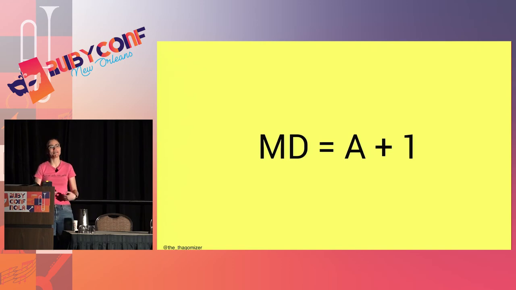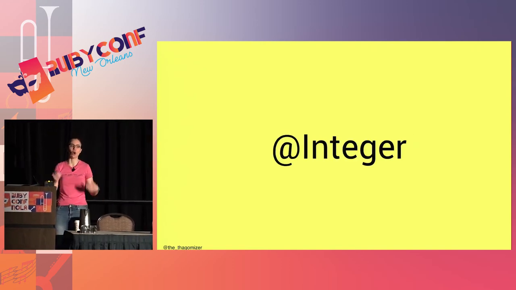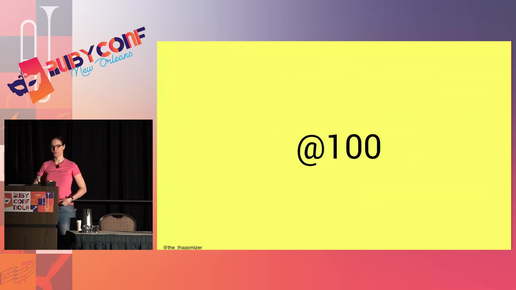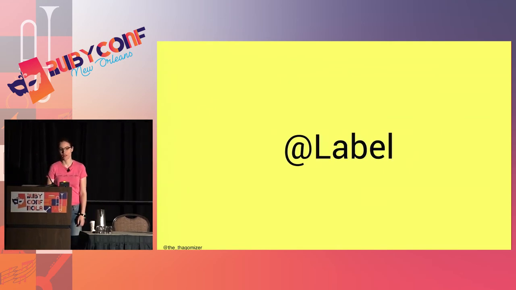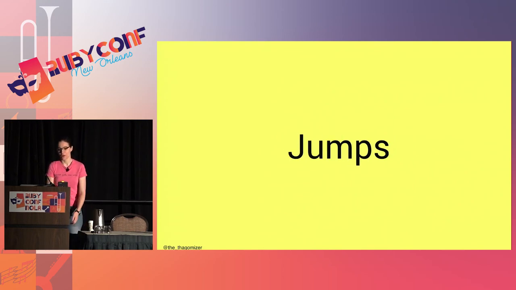I need to be able to get constants into my program. And the way I do that is with this @ syntax, and constants only can go into the A register. That's why it's @. So if I want to load 100, I do @100. I can also have a label, and I use this label somewhere in the program to access the line of my program that this label is on. And again, since it's an @, it goes into the A register. And I use this for jumps.